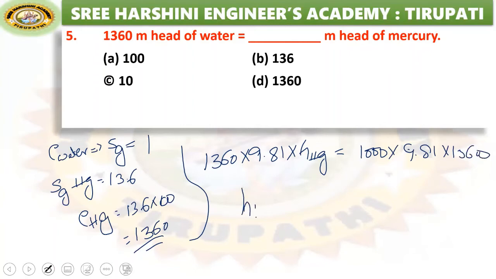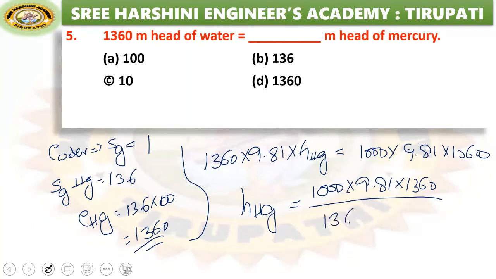Now we need to calculate the height of mercury. That is equal to 1000 into 9.81 into height of water divided by 1360 into 9.81. So 1360 will cancel.